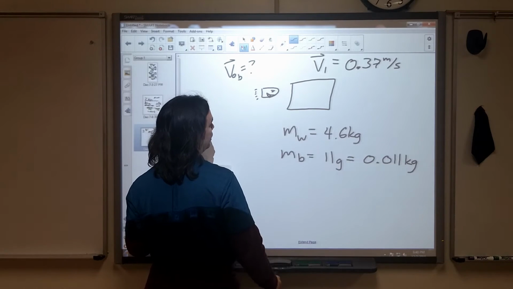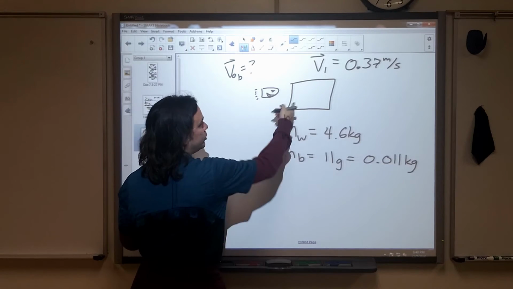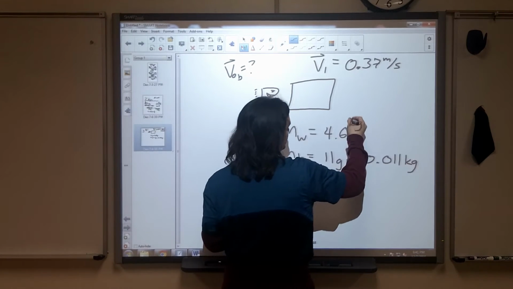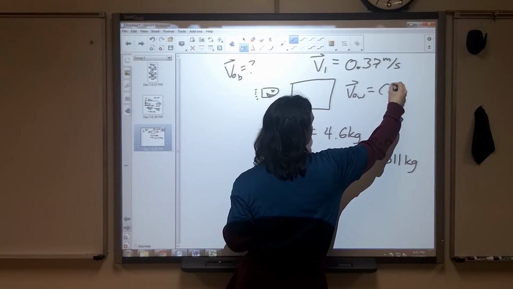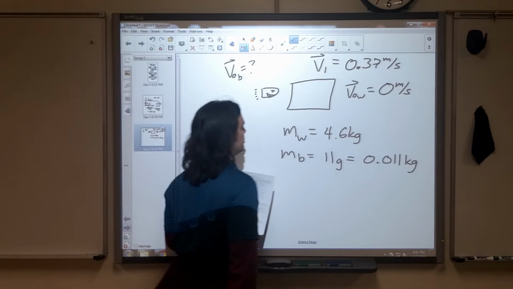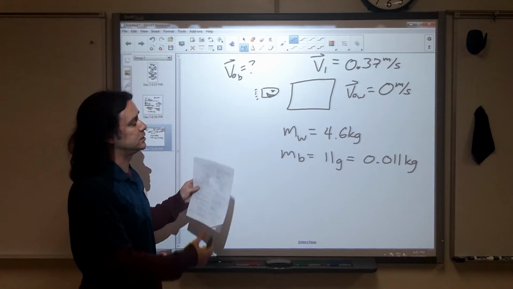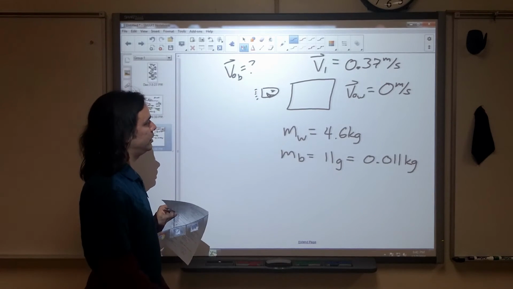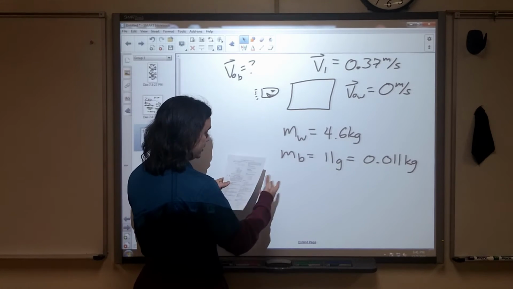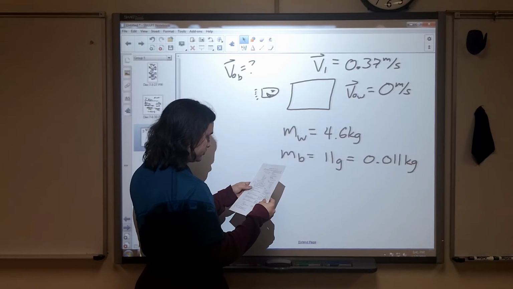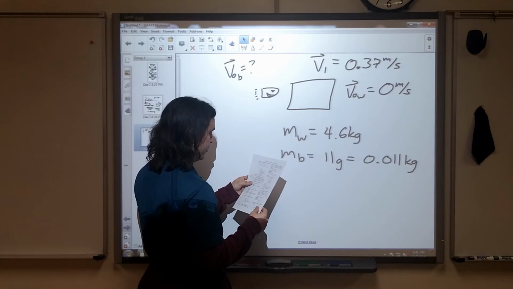Now, one other thing that we're going to need to know is the initial velocity of the wood, but we've got a block of wood, presumably, it was just sitting there, minding its own business. 0 meters per second. As a side note, this is similar to things that they do when actually doing ballistics tests. So, this is not an uncommon thing. This is actually a real-world problem. Okay, they asked what the original speed of the bullet was.